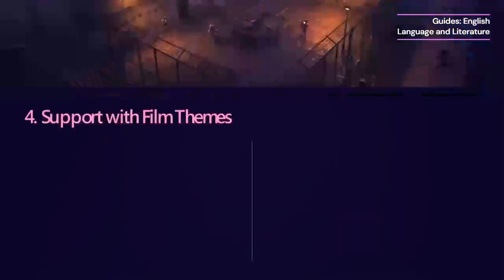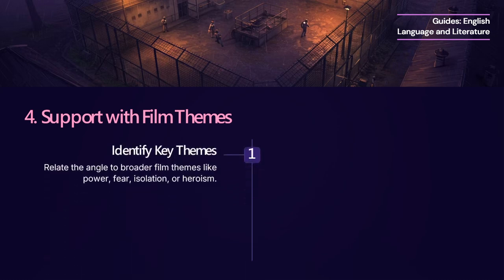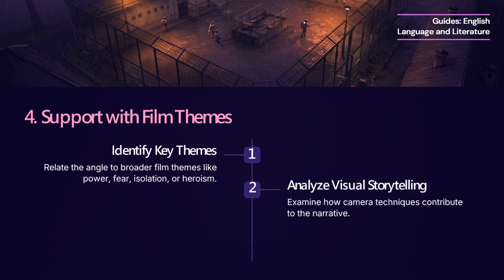Support with film themes. Great film analysis doesn't just describe what happens in a scene. It connects it to the film's larger themes. Camera angles are not just technical choices. They help tell the deeper story by reinforcing emotions, power dynamics, and key ideas. Questions to consider. How does the shot emphasize themes like power, fear, isolation, heroism, or vulnerability? How does the camera technique reinforce character development or the film's message?